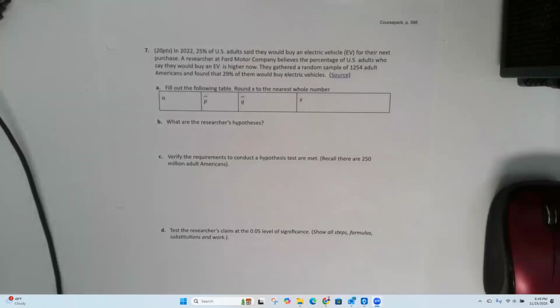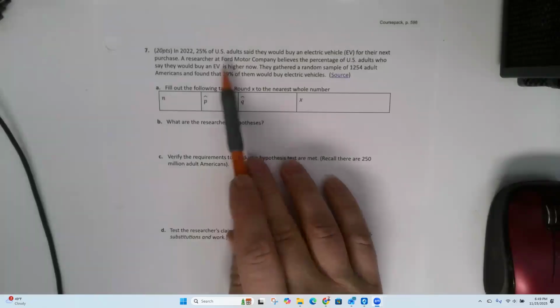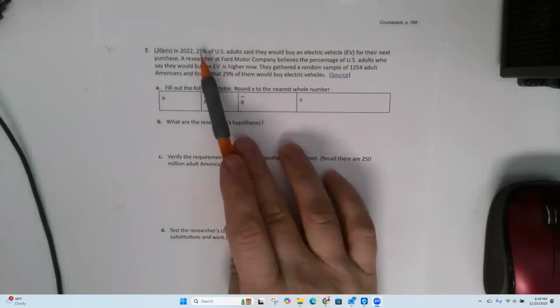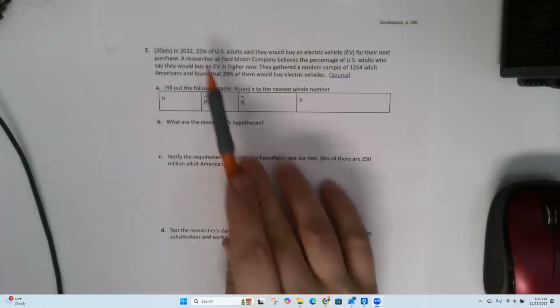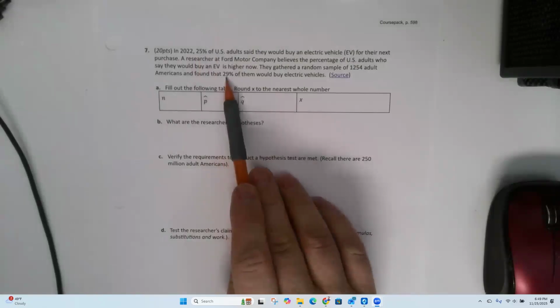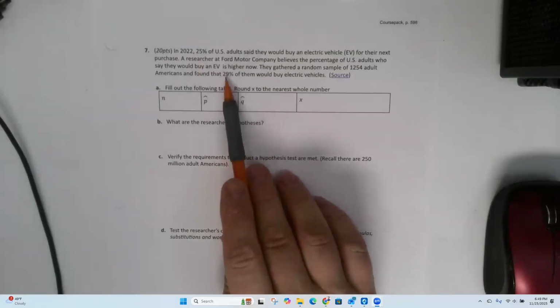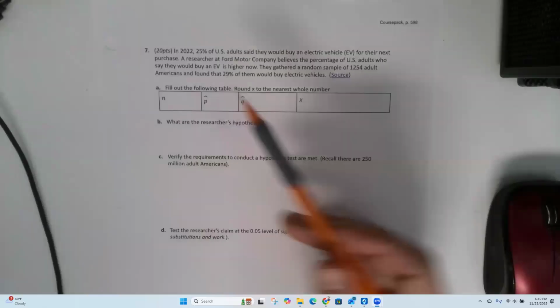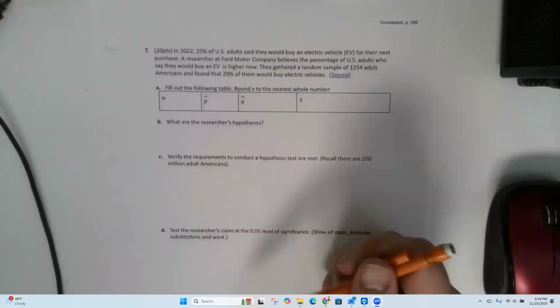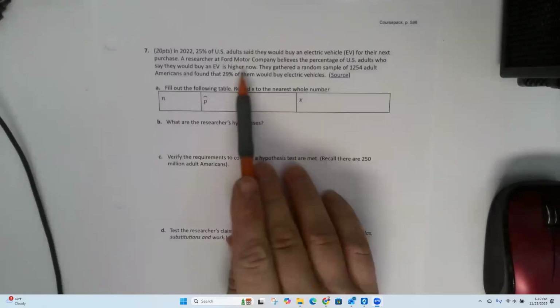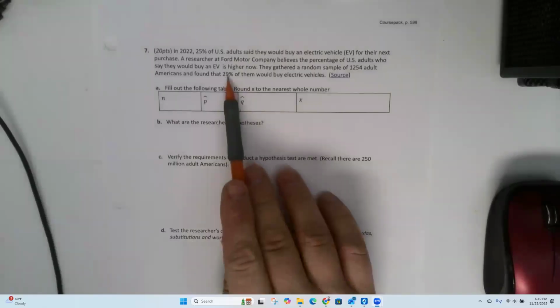So I want to pause here and point out, okay, in 2022, the number was this. And then they did their sample today and they got this number. So why can't we just stop here and say, yes, the percent has gone up? Why do we have to do all of this hypothesis testing stuff? The reason is because you didn't measure the whole population.